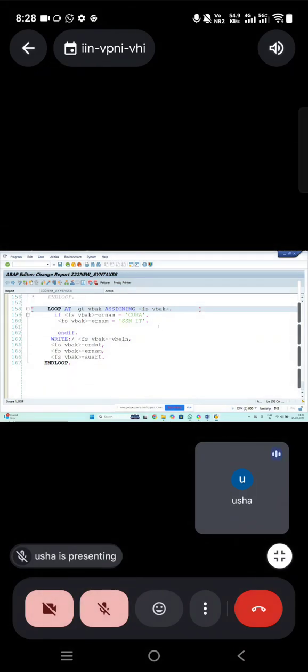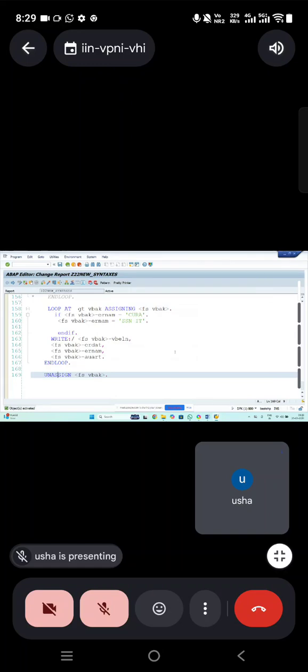Okay, so it is assigned the memory now. After that, I'm having the memory for the entire program, but I don't want the memory. I want to delete that memory. How to do that? For that we have unassign. Unassign field symbol FS_VBAK means whatever memory was assigned, we are going to delete that memory by using the unassign keyword.